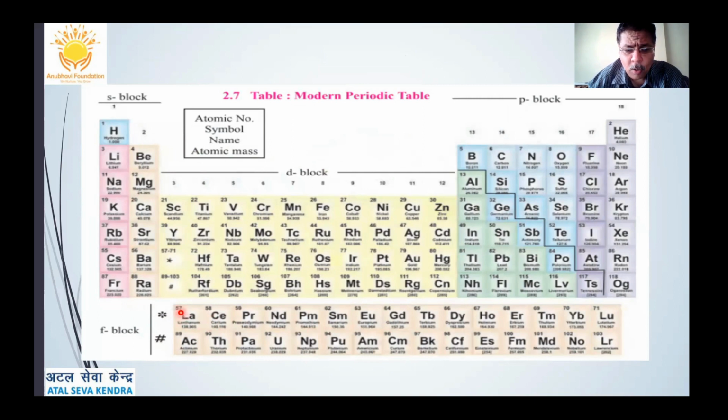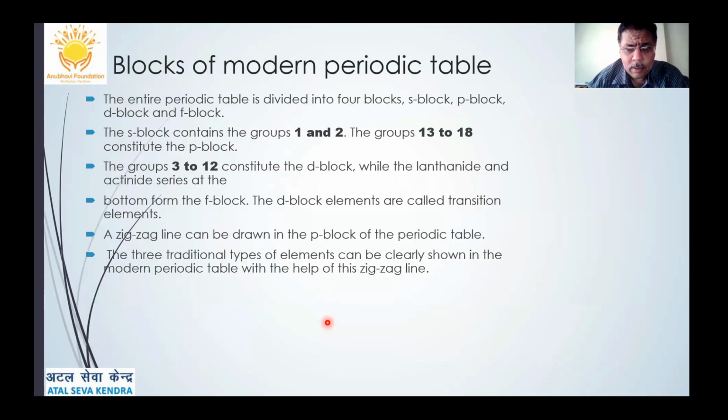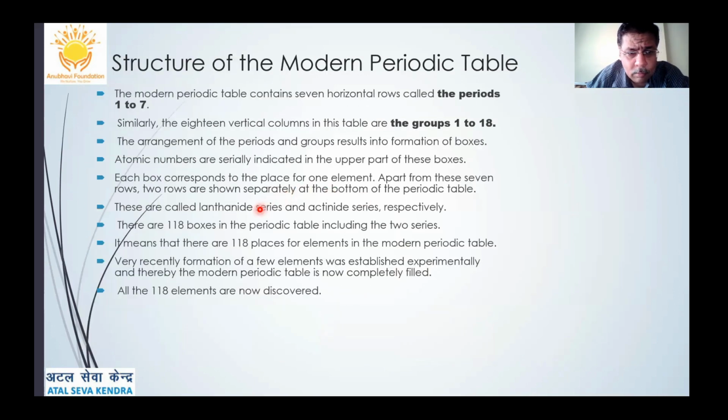So 2 horizontal rows are placed below the main periodic table, and that constitutes a total of 14 and 14 elements. They are the lanthanide and actinide series respectively.